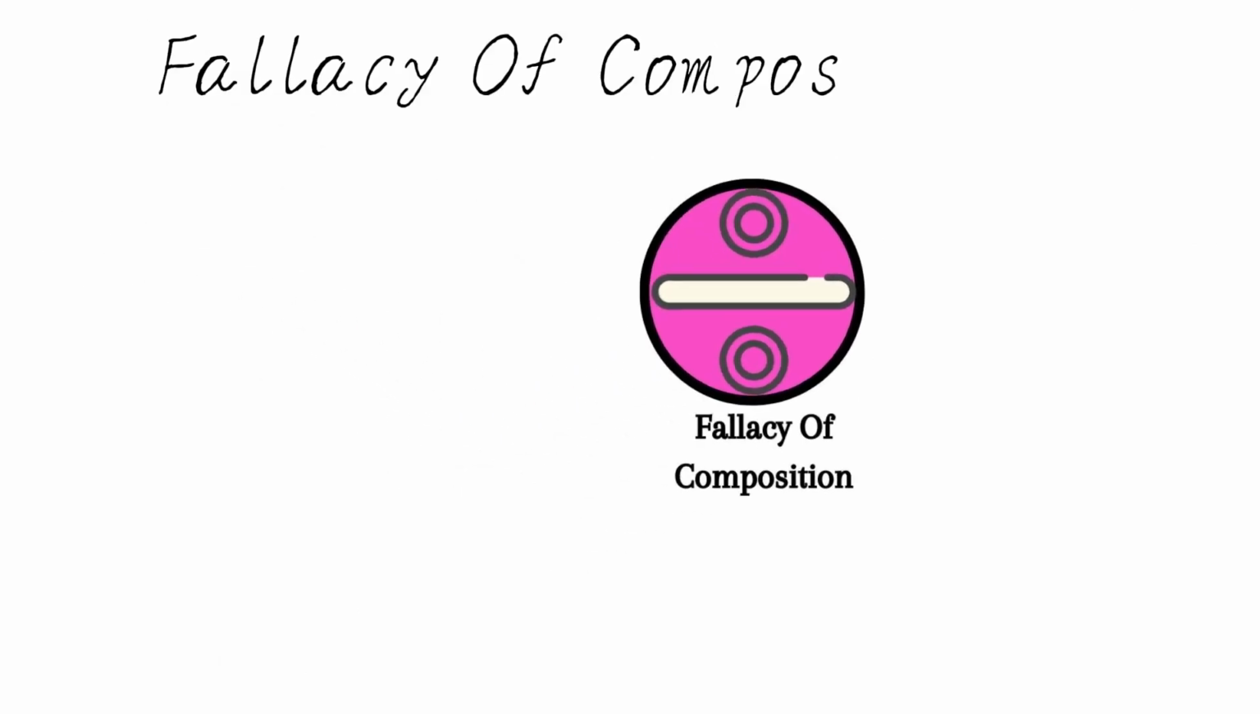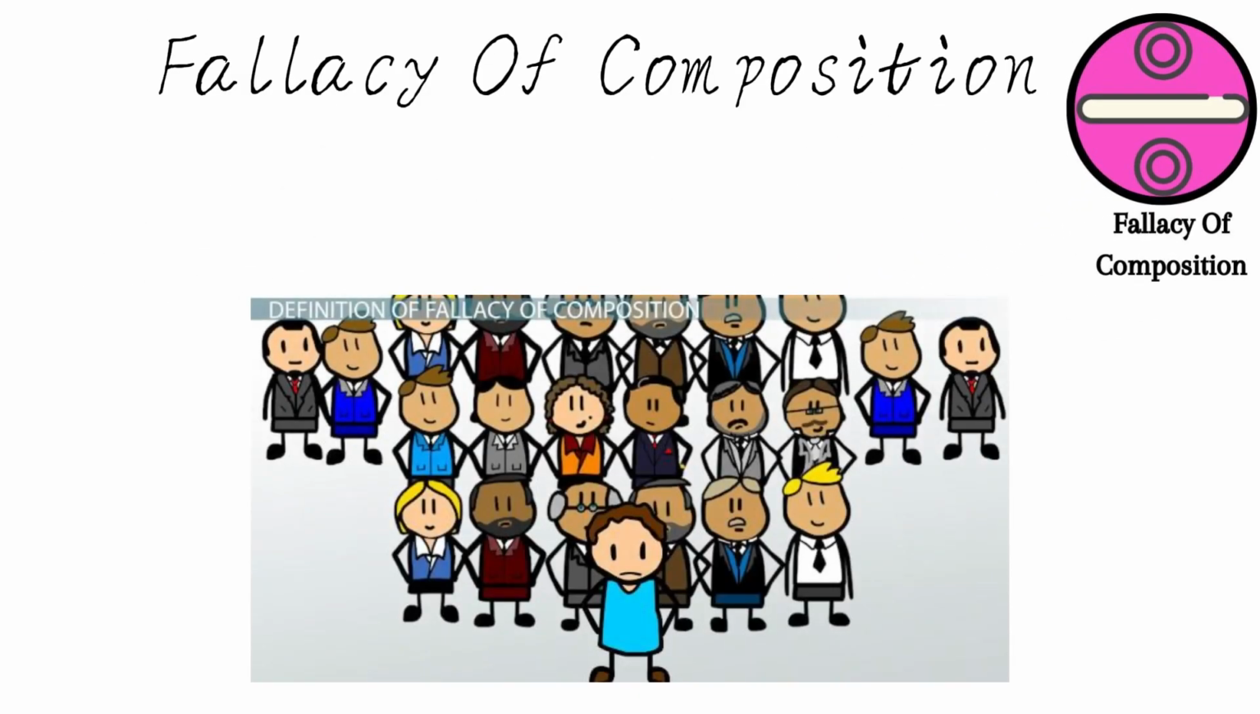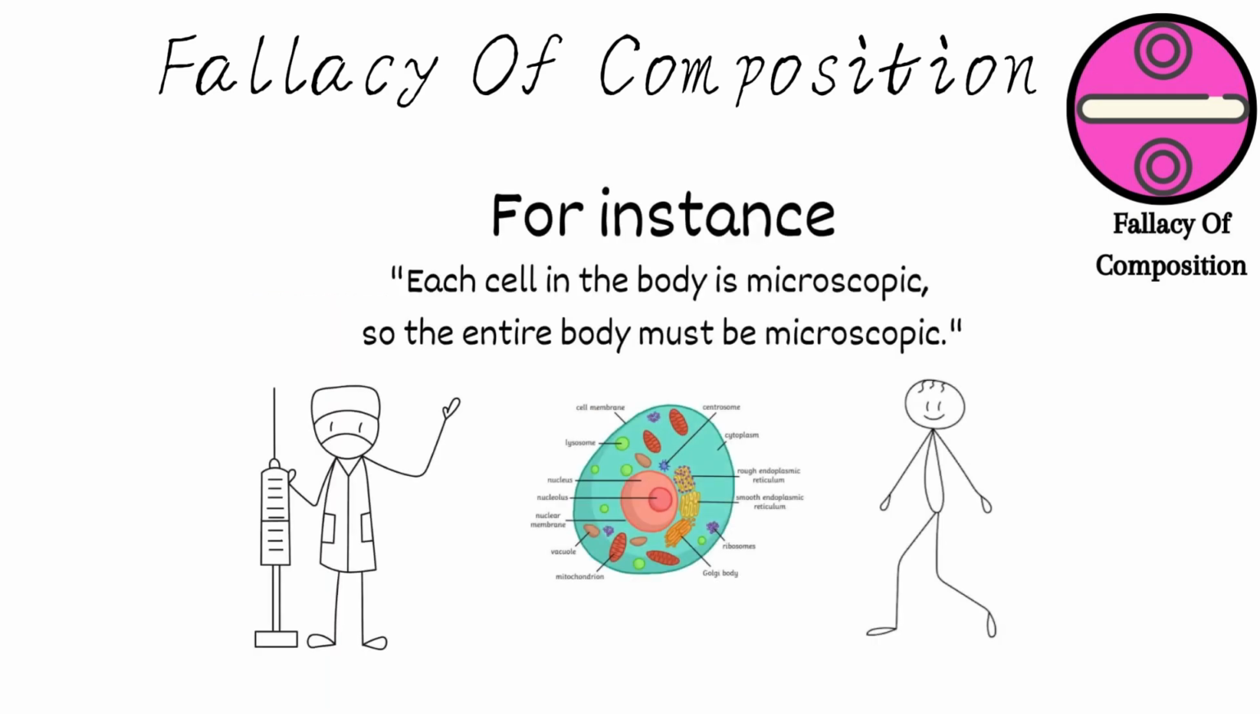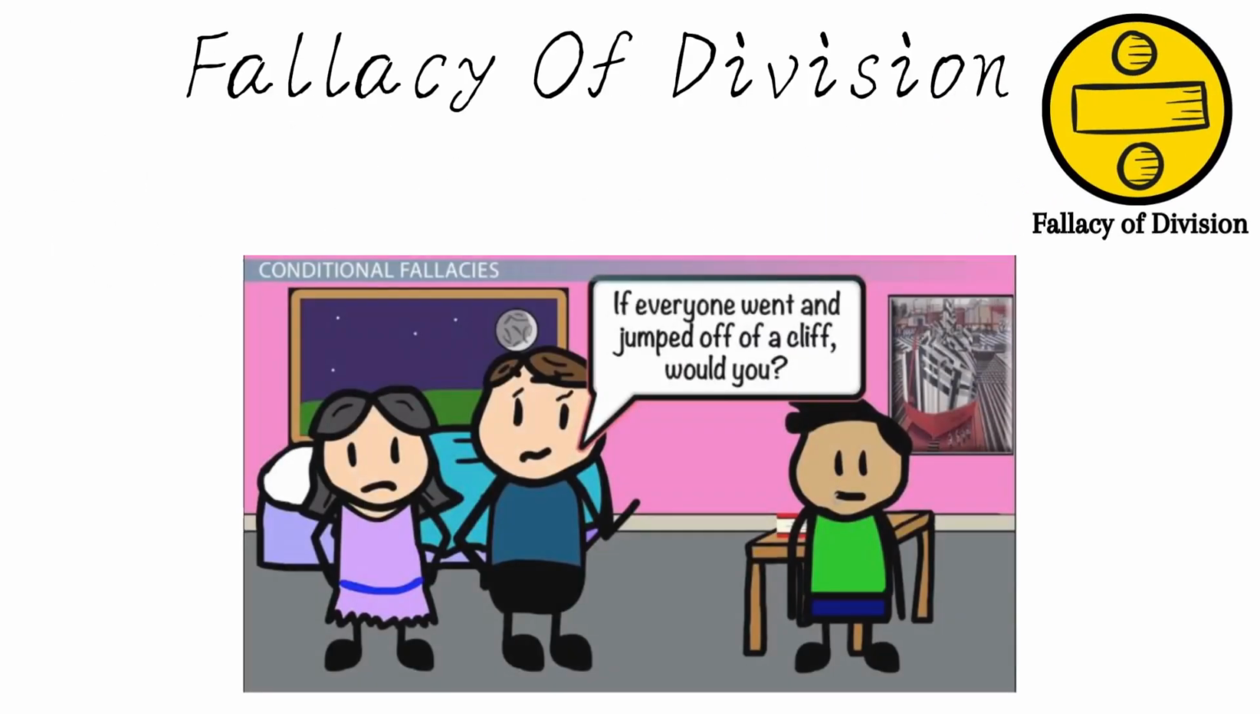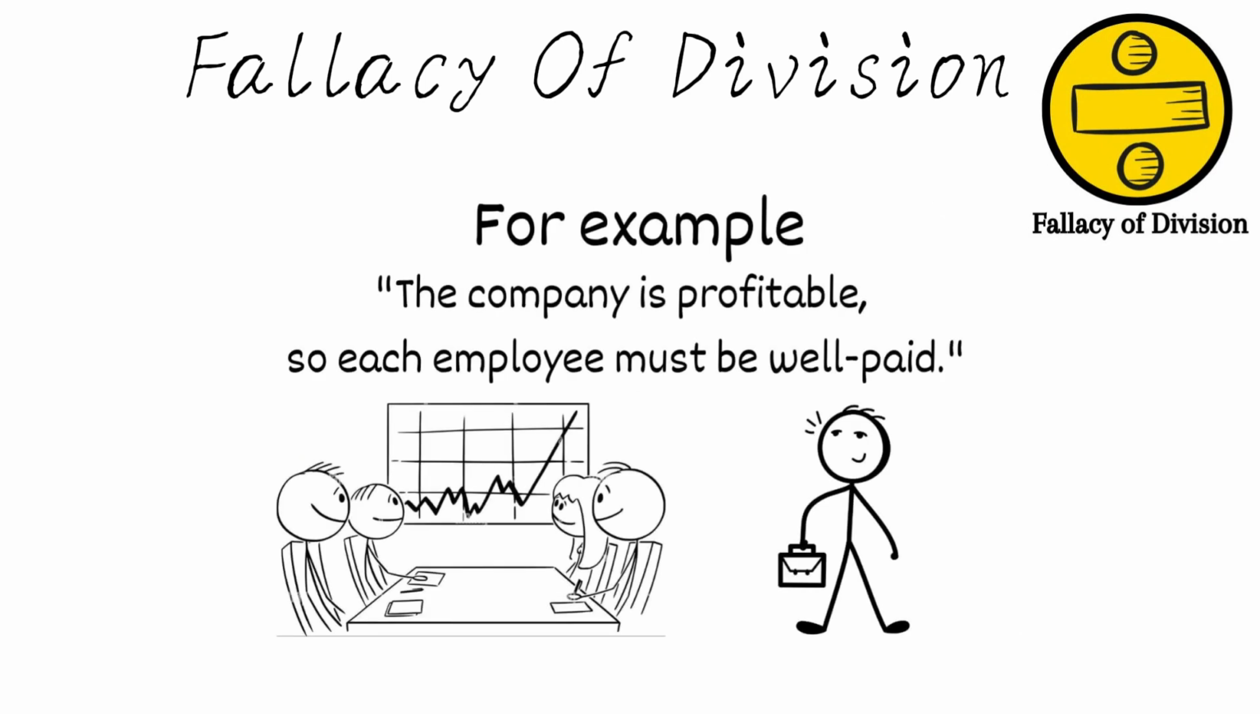Fallacy of composition, when someone assumes that what's true for one part of a whole must be true for the entire whole. For instance, each cell in the body is microscopic, so the entire body must be microscopic. Fallacy of division assumes that what's true for the whole must be true for its parts. For example, the company is profitable, so each employee must be well paid.